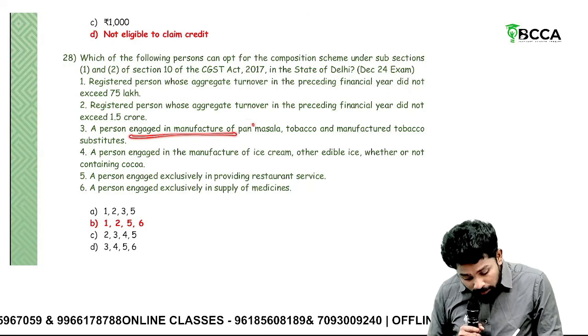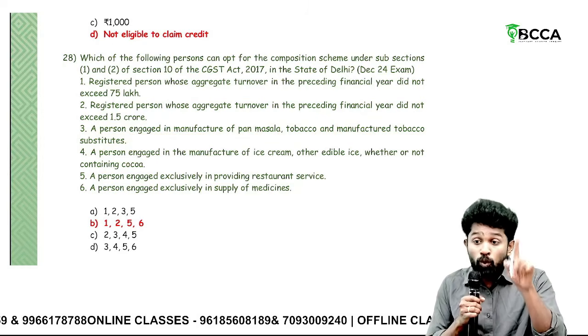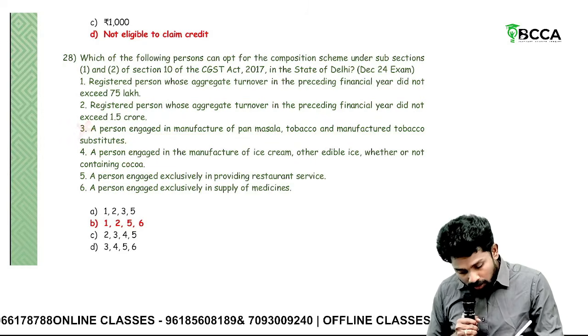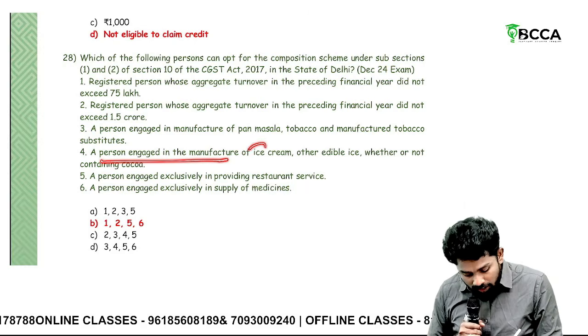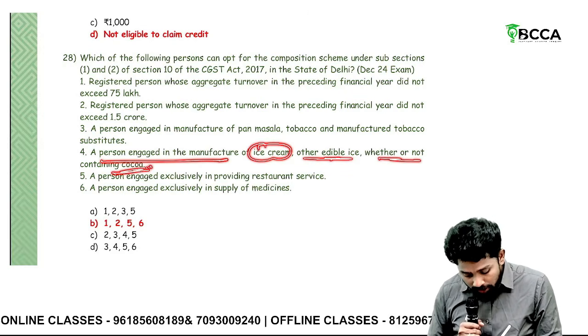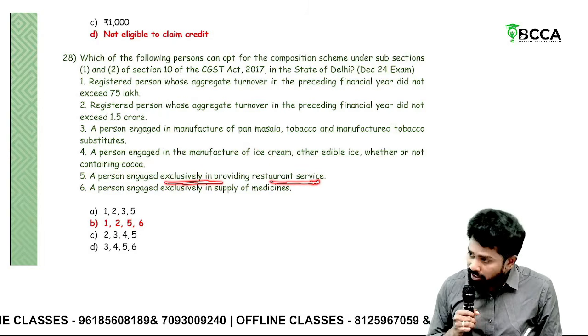A person engaged in manufacturing of pan masala, tobacco and substitutes. These are notified goods. If a person is into notified goods manufacturing, ineligible. Then a person engaged in manufacture of ice cream, other edible oils, whether or not containing cocoa. So this is also a notified good, ineligible. A person exclusively in providing restaurant services. So restaurant, it is eligible only.